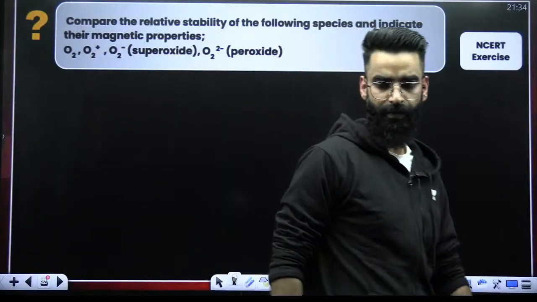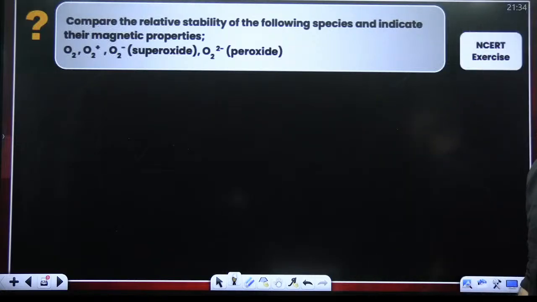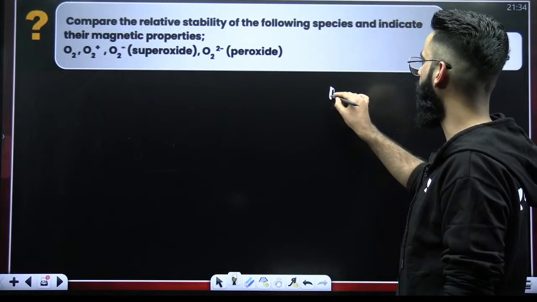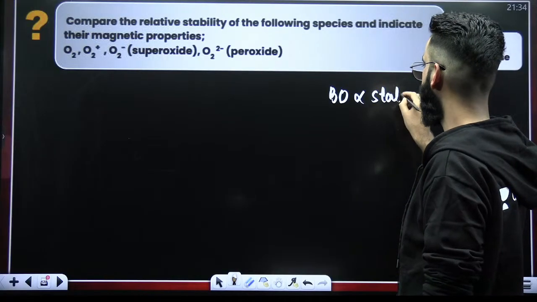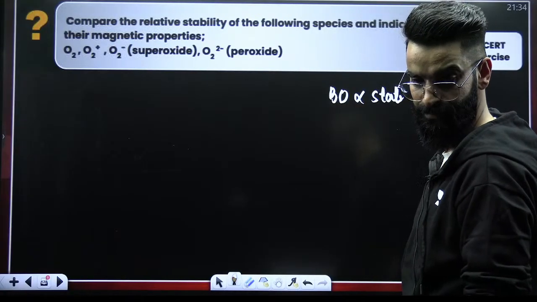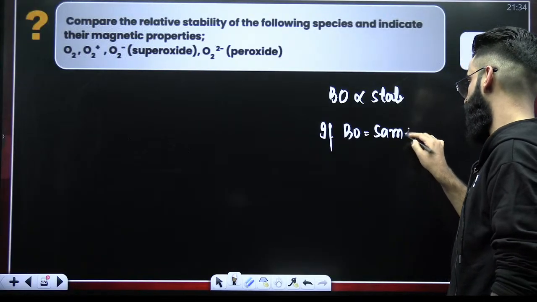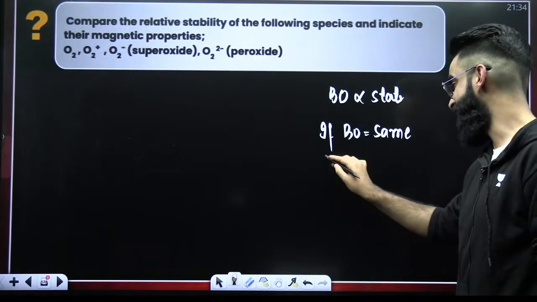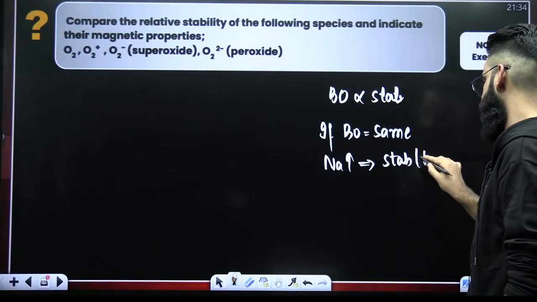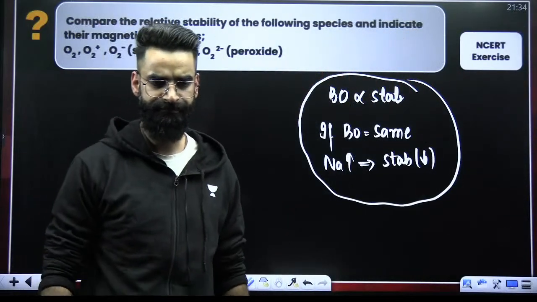NCERT exercise question. What do you think about this one? Compare the relative stability. You know, your bond order is directly proportional to stability, right? You know it already. And you must be knowing, if the bond order of two species is the same, then that species which has more anti-bonding electrons, its stability is considered to be less. Again, this is something which we have discussed.